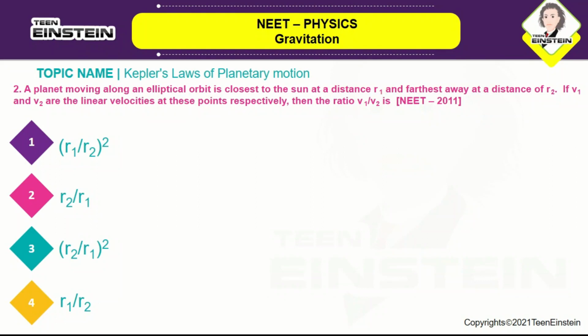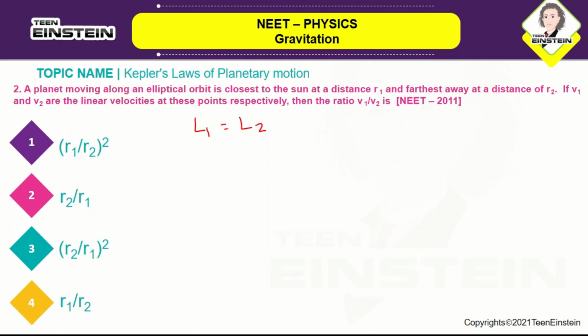So the nearest distance is r1 and the farthest distance is r2, and they are telling that v1 and v2 are the linear velocities at these points respectively. Then what will be the ratio of v1 and v2? So we all know that according to the principle of angular momentum conservation, L1 is equal to L2.